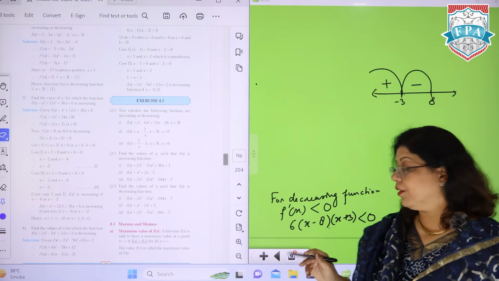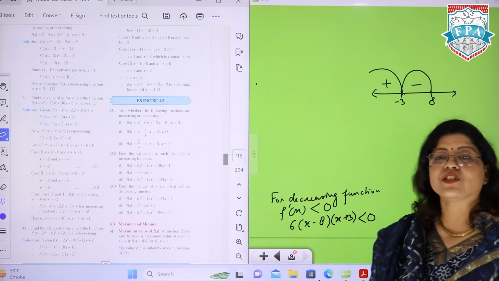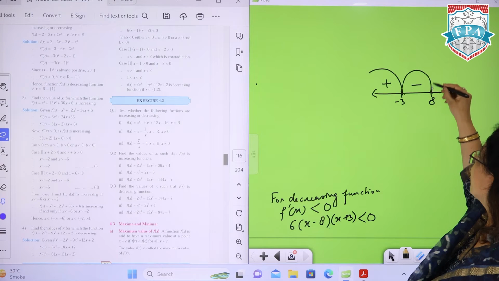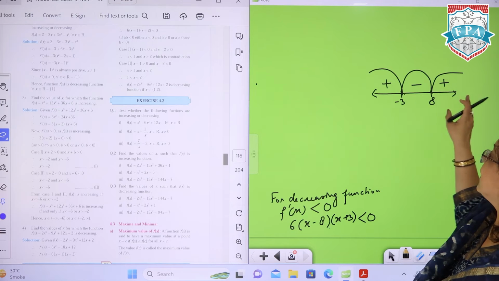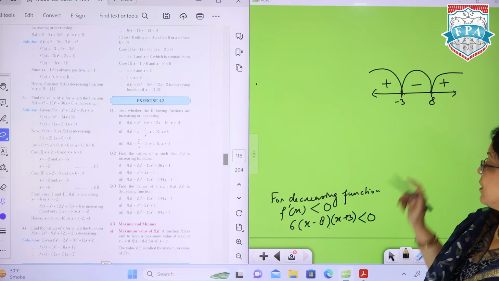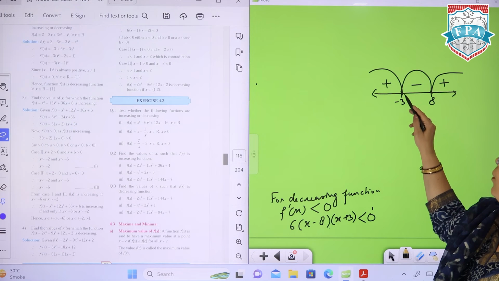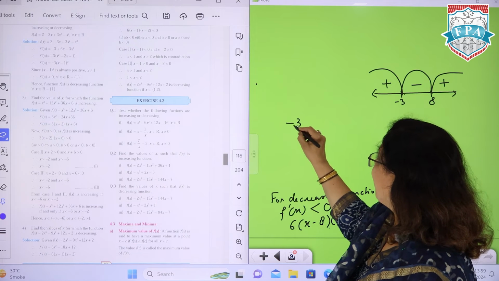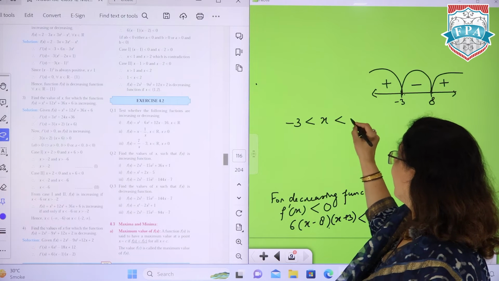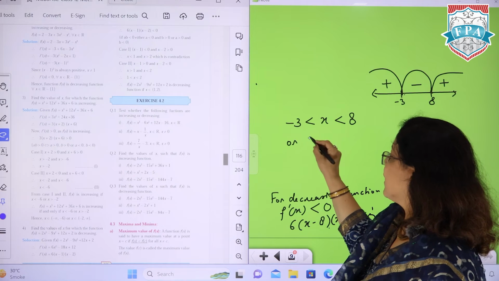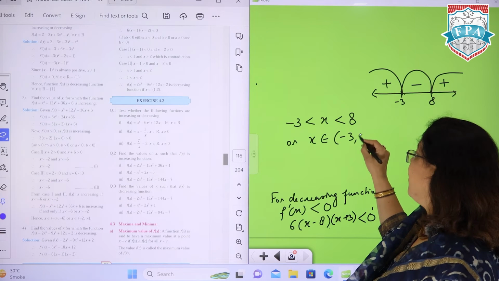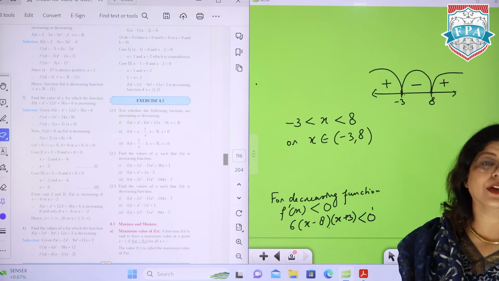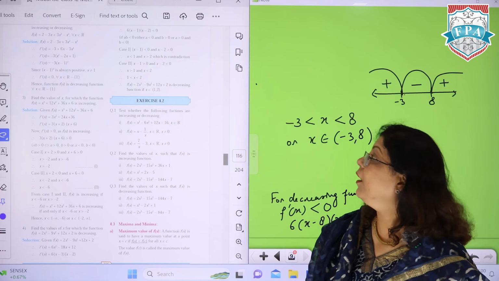And then let's take a value greater than 8. Let's take 10. Easy values लेना, which is easier to calculate. So 10 minus 8 is 2, 10 plus 3 is 13, which is again 26, going as plus. So by seeing this particular number line, we can see that हमारा desired result कहाँ आ रहा है? Between -3 and 8. So the function is decreasing between -3 and 8, or you can say x belongs to (-3, 8) for the function to be decreasing. So in this range, the function will be decreasing.